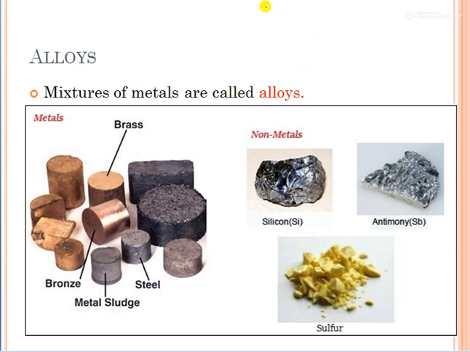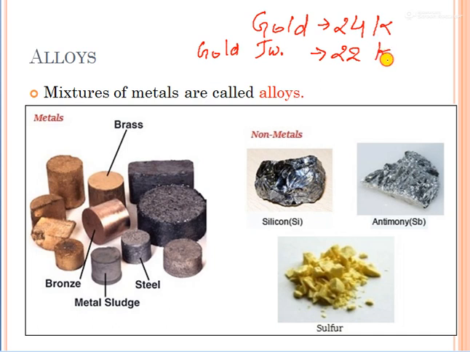If you have heard about gold, pure gold is 24 carat, but when we are purchasing gold jewelry, it is 22 carat.